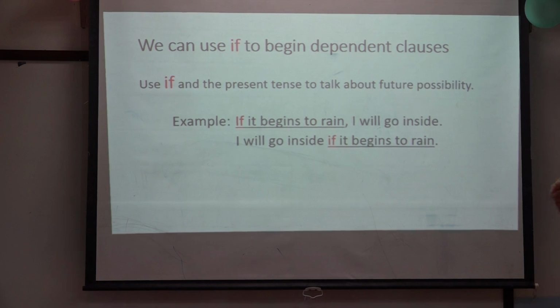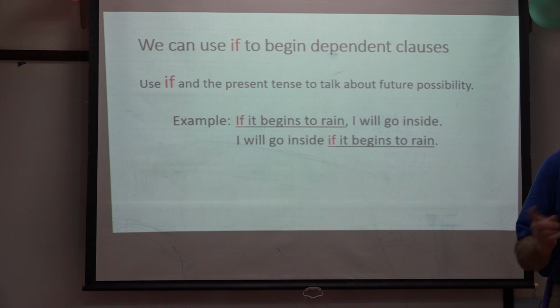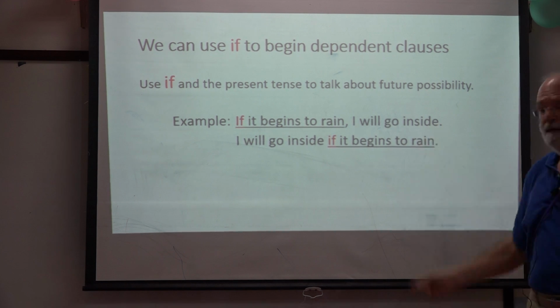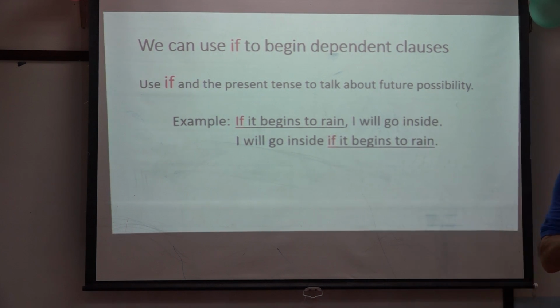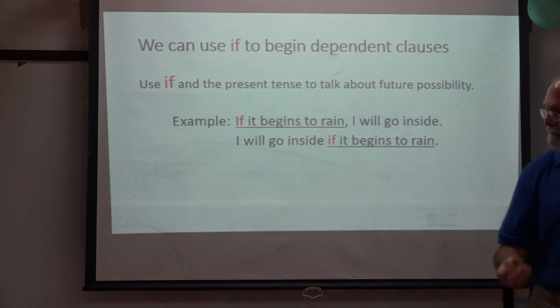So this clause tells us we don't know if it's going to rain or not. There's a possibility it might rain. If it does, then I'll go inside. So we use if in the future tense to give us the meaning that there is something that has the possibility of happening in the future. I will go inside if it begins to rain.